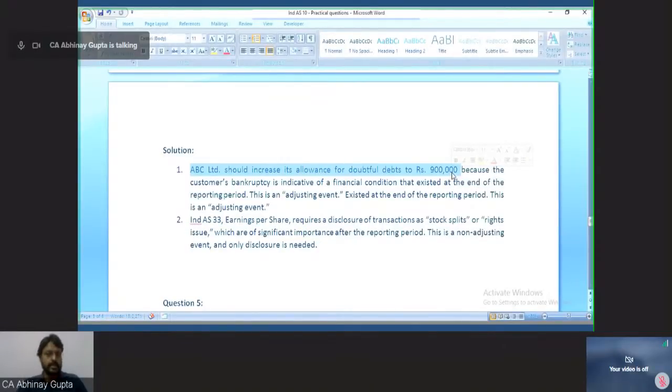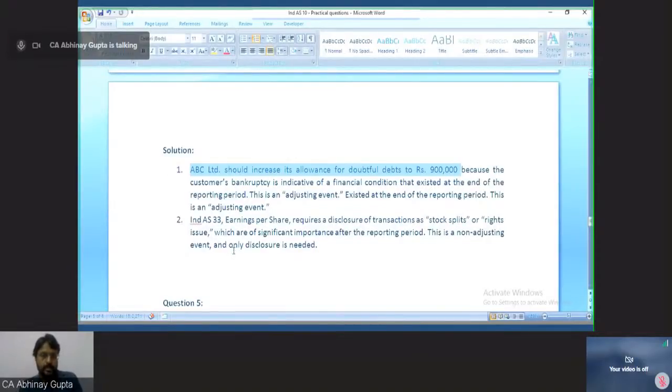So first event is an adjusting event with an entry of 8,50,000 for the provision for bad and doubtful debts. Srinath from Mumbai responded first adjusting, second non-adjusting. Fair enough. So everybody has responded with the correct answer, not a single wrong answer. So I hope everybody has understood the concept of adjusting and non-adjusting events.